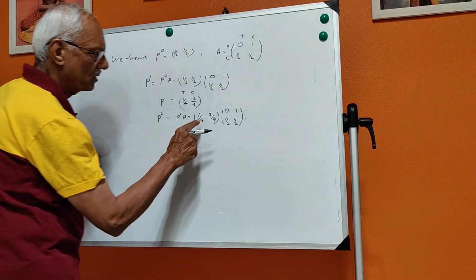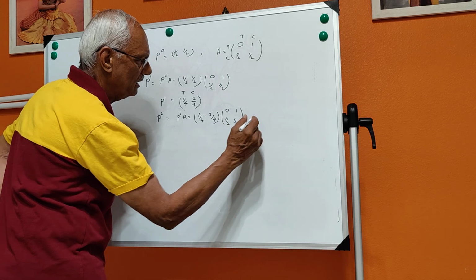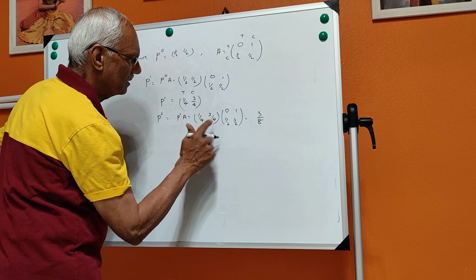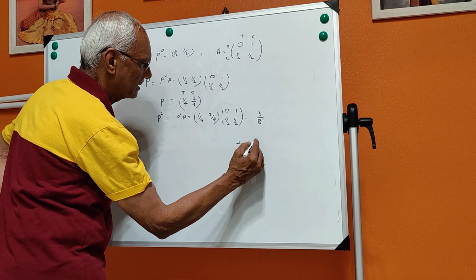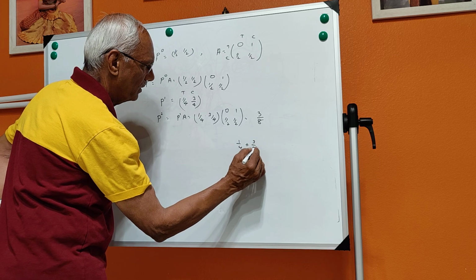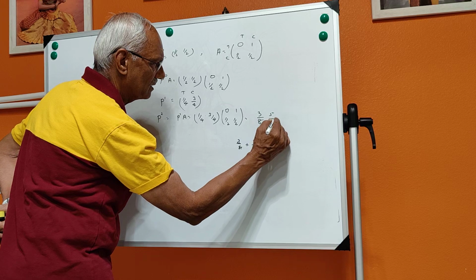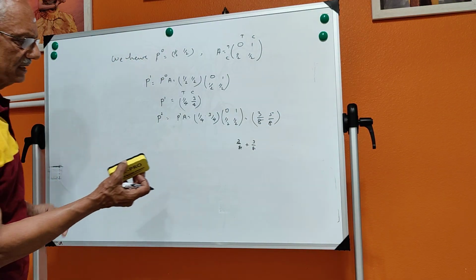So this is equal to cross multiplication, row into column. This is 3 by 8. And then 1 by 4 plus 3 by 8, this is 2 by 8 plus 3 by 8, this is 5 by 8. On the second day, this is the answer.